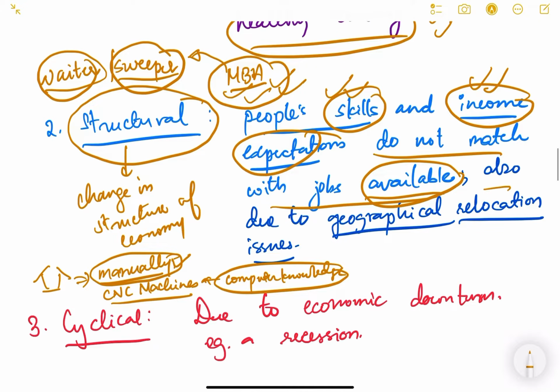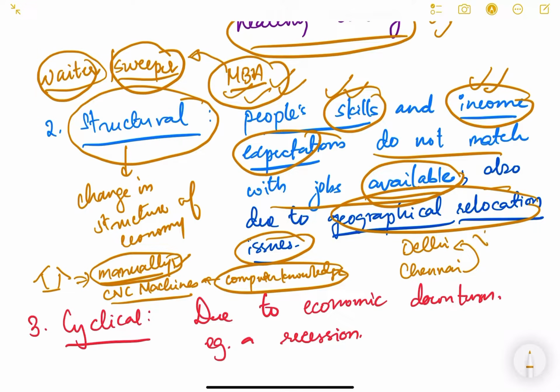And it can also be because of geographical relocation issues. Say, for example, a job is available in Delhi, and a person is from Chennai. So the Chennai person does not want to go to Delhi, because of certain issues he does not want to leave home, or maybe because of language issue, or food issue, so many different issues. So he does not want to relocate to another geographical location. So that kind of unemployment is also known as structural unemployment, because the kind of job and the kind of location he wants is not available. Okay, so this is the structural unemployment.